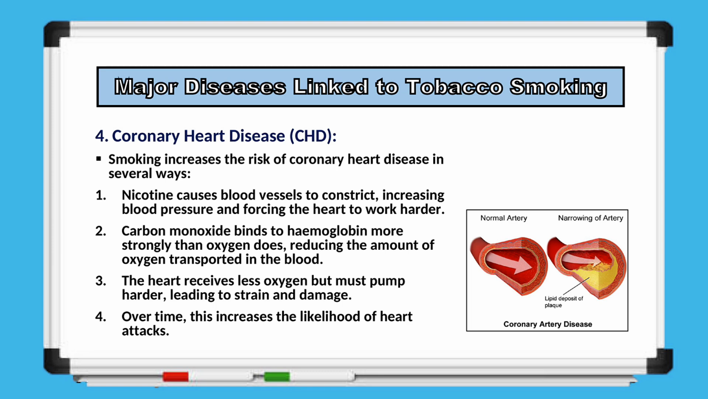The image illustrates the progression of coronary artery disease. In a healthy, normal artery, the blood vessel is wide and allows smooth blood flow. As plaque begins to build up, the artery gradually narrows, reducing the space available for blood to pass through. This narrowing is caused by lipid deposits, commonly known as plaque, which accumulate along the artery walls. When the artery becomes significantly narrowed due to plaque buildup, coronary artery disease develops, restricting blood supply to the heart and increasing the risk of serious cardiac events.